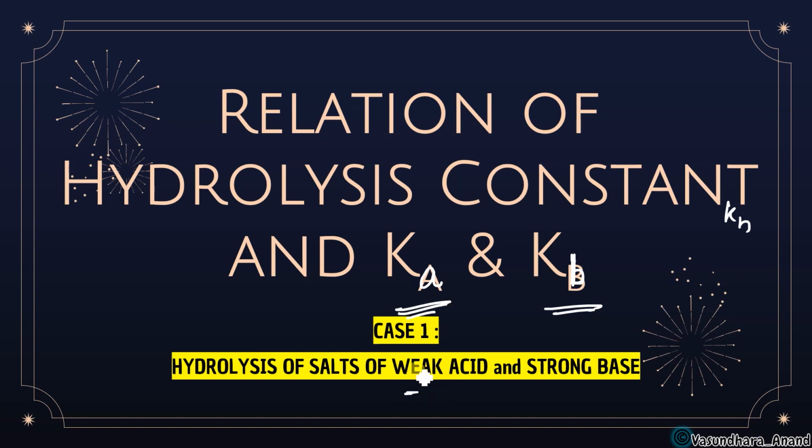So there will be three cases. One case is weak acid and strong base. Case 2 will be weak base and strong acid, and third case will be weak acid and weak base. Got it? So in the case of weak acid and strong base, for example you can take CH3COONa. NaOH is a strong base and CH3COOH is a weak acid. Next we can take Na2CO3, where NaOH is the base part and that is strong, and H2CO3 is the acid part, weak. Okay, so these are the examples.